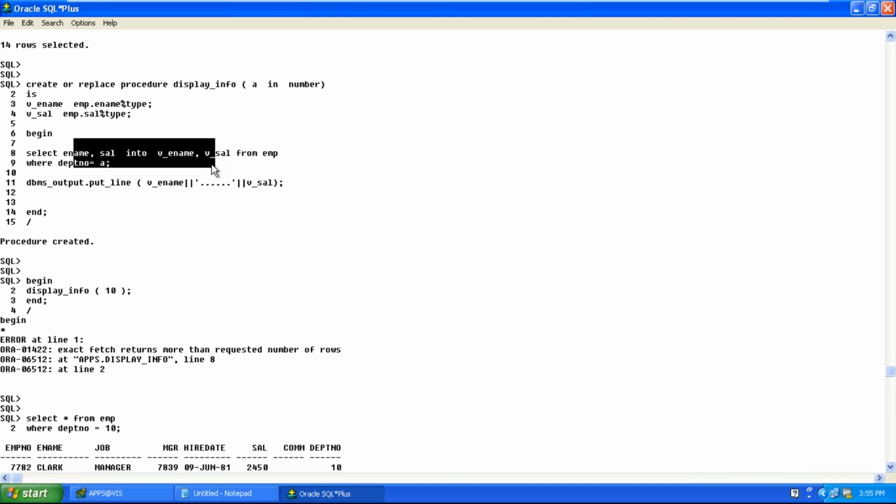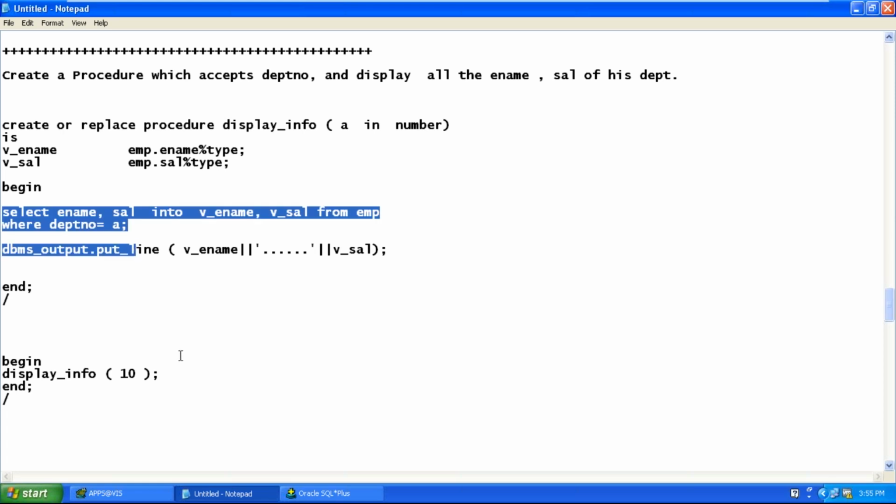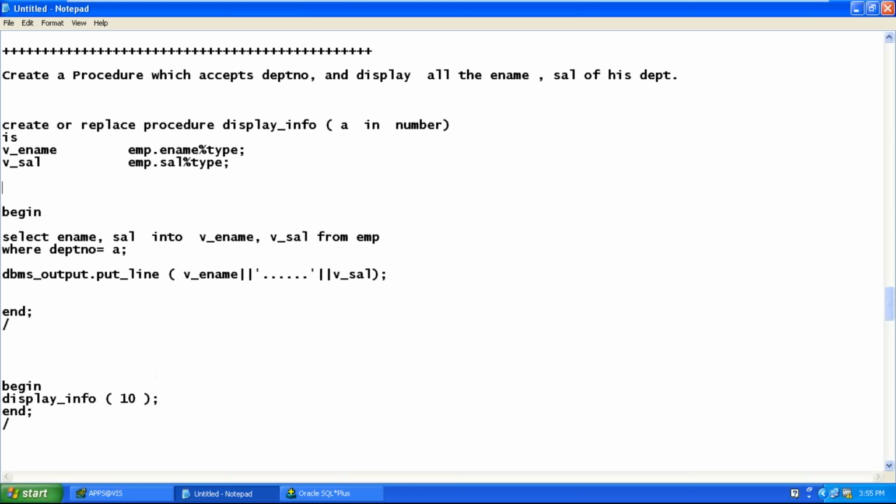What is the need for an explicit cursor? Why should we use an explicit cursor? In these scenarios we should go for explicit cursors. If you write explicit cursors, it is a 4-step process: declare the cursor, open the cursor, fetch statement, and close the cursor. But we have a shortcut way of writing explicit cursors, called cursor for loops. So first we should declare the cursor.